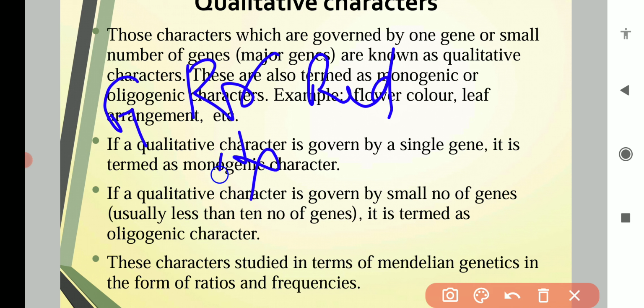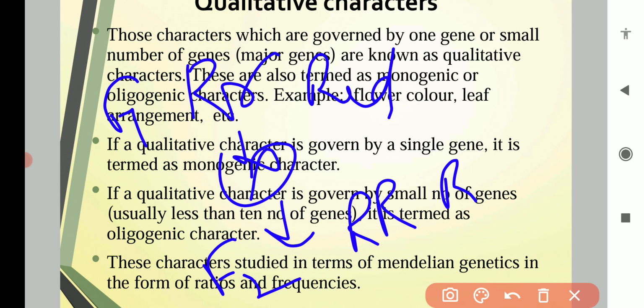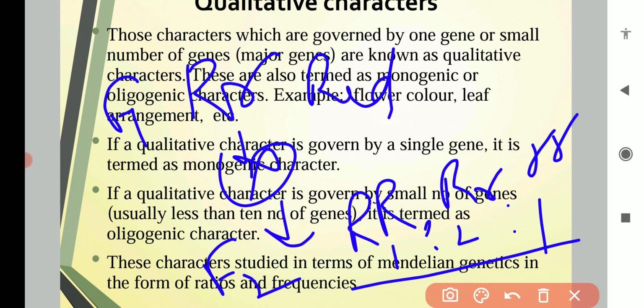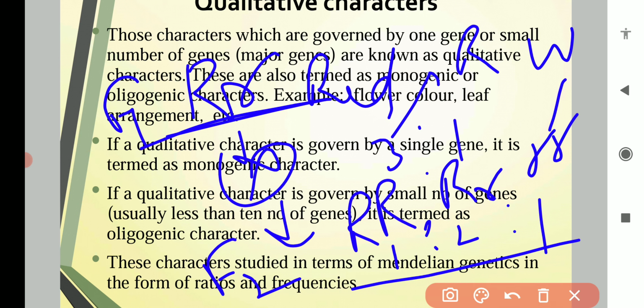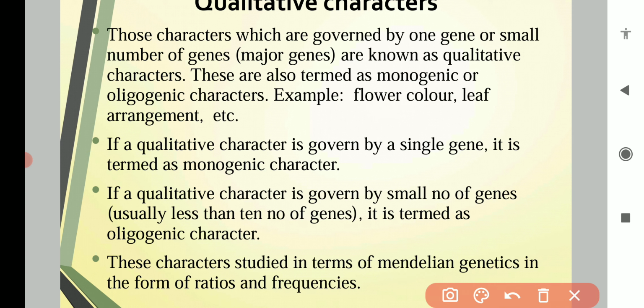But when you self pollinate the F1 plant, in F2 you will observe three types of plants: capital R capital R, capital R small r, and small r small r, in the ratio 1:2:1. This is the genotypic ratio, and the phenotypic ratio will be 3:1, meaning 3 will be red and 1 will be white. So these types of characters are studied in the form of ratios or frequencies.